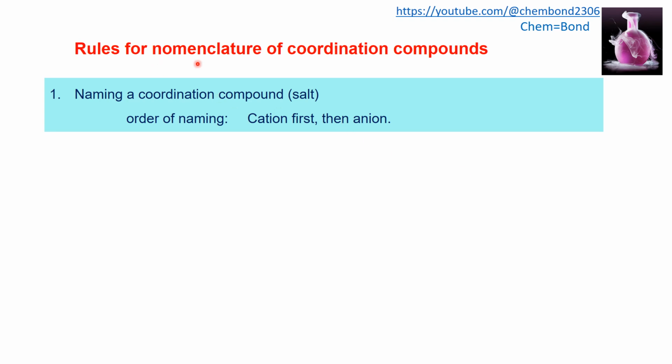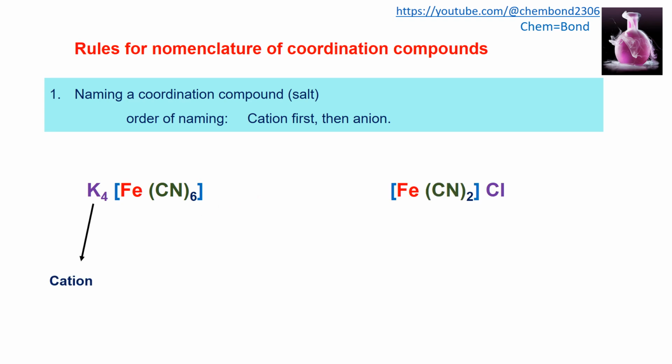There are rules for the nomenclature of coordination compounds. First is the naming of the coordination compound or salt. Their order will be just like sodium chloride. Sodium chloride is not a coordination compound, but there is a specific rule for naming a salt: the cation will be named first, followed by the anion. If we look at this structure, here it is the cationic part and the complex is the anion. If we look at the second structure, it is the cation and the other part is the anion.